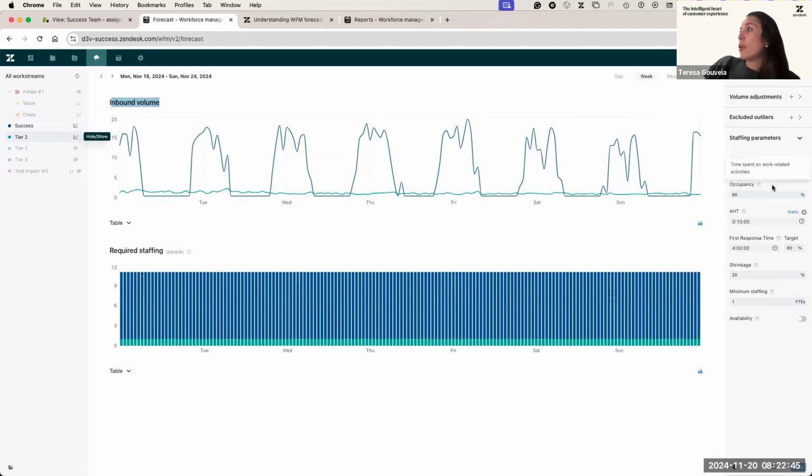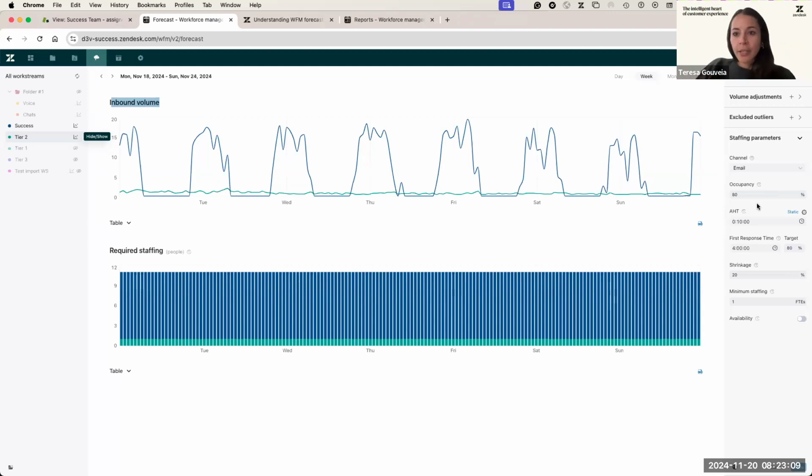The important things here, I like to make the example with the email-based workstream. So we have here occupancy. What is the percentage of time that your agents are working in productive activities, right? A more visual example: if I have someone working 8 hours, and of those 8 hours, 4 are worked on tickets and productive activities, that means that my occupancy is going to be 50%.